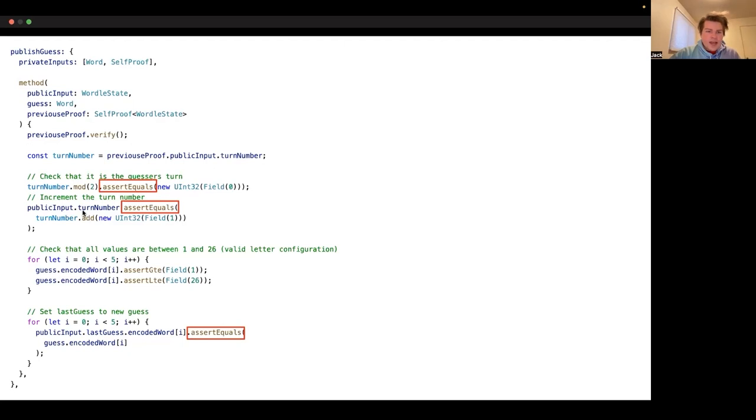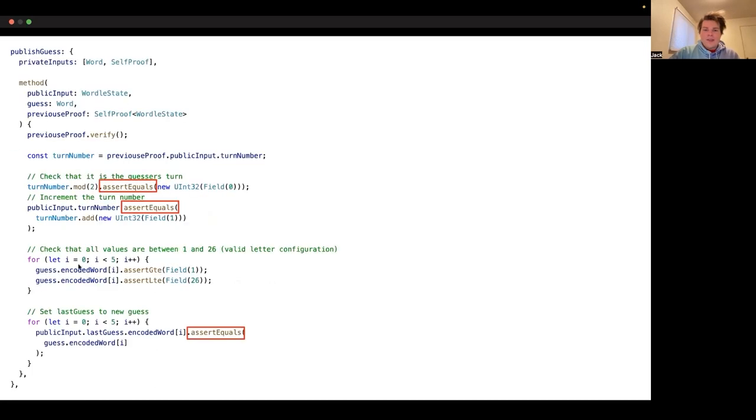We assert that our new turn number is going to be equal to our turn number from the last proof plus 1. And we also assert that our last guess that's included in our last proof is equal to the new guess that we passed in up here.